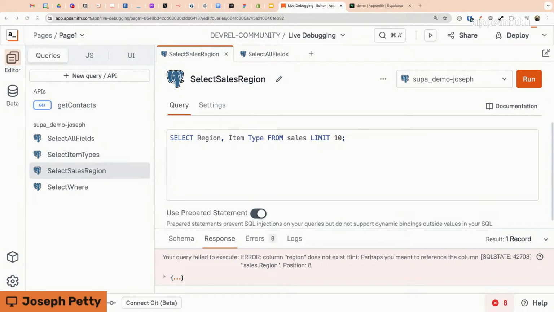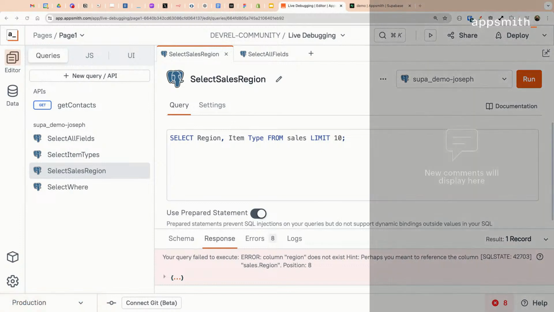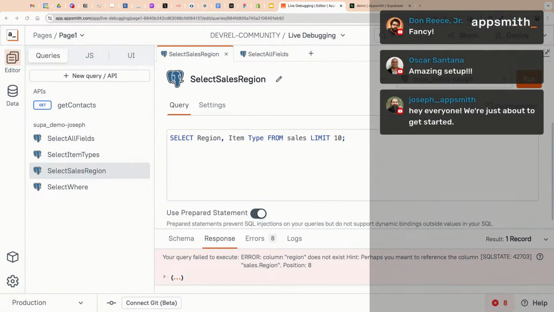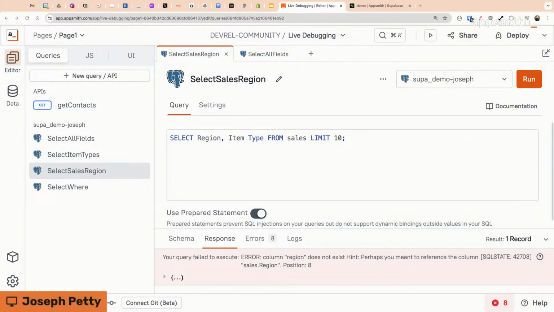We kind of know that there is a region column, but we don't know why exactly it's not pulling that information. So I'm also going to be bringing the chat here in case somebody sends us a message and you know how to fix it. We're going to give it a few minutes. But before we go over the solution, in case nobody wants to give us a hint,